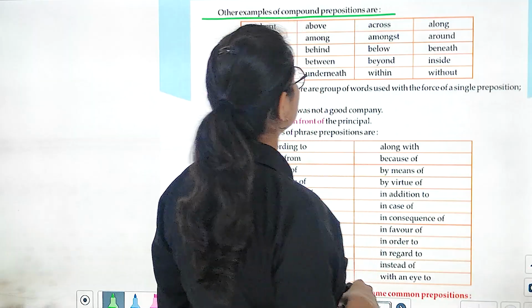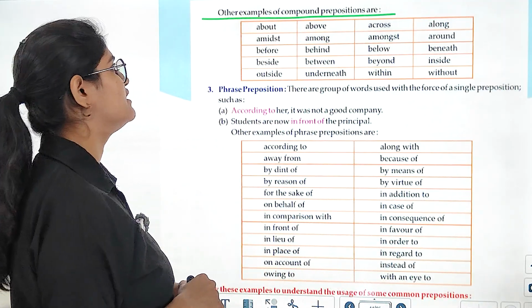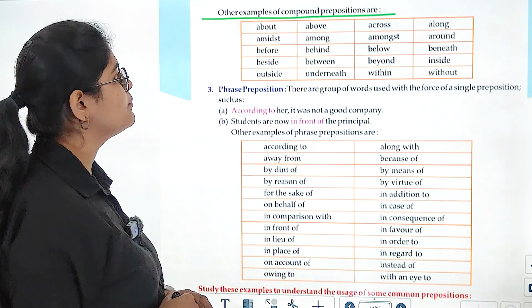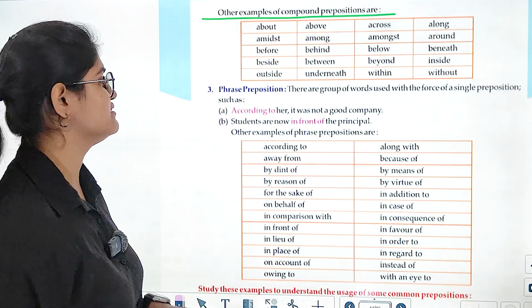Other examples of compound prepositions are, तो अब कुछ और examples हैं compound prepositions के. Let's see.